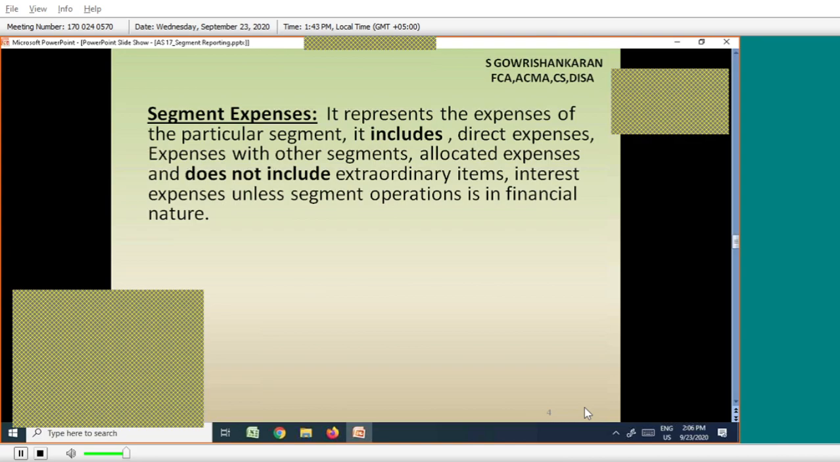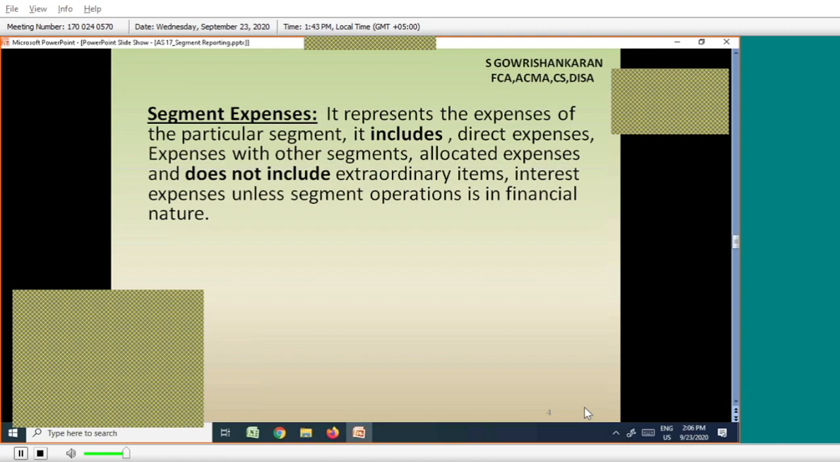What is not included? Extraordinary items are not included. Refund of government grants is an extraordinary item expense, and that is not included under segment expenses. Interest expenses, whatever interest is paid to bankers, are also not segment expenses, because I am borrowing not for a particular division. I am borrowing for my overall business and using that money. For that I am paying interest, which does not belong to a particular segment. So that expense does not belong to segment expenses.